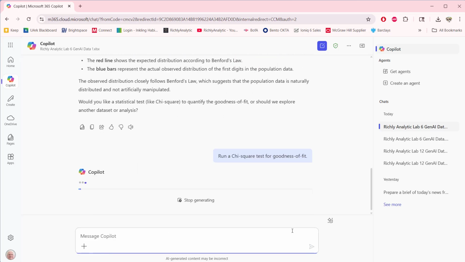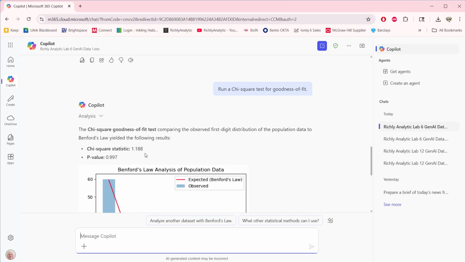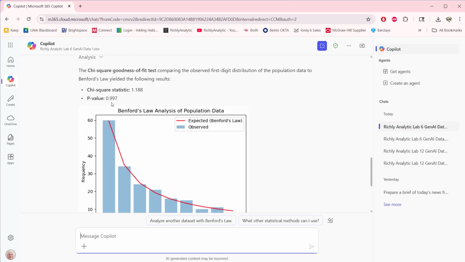So let's go ahead and hit enter there. And we're going to see if it's different than the theoretical. It looks pretty close there. And we might be able to see. Now this gave me a chi-square statistic of 1.18 and a p-value of 0.997.